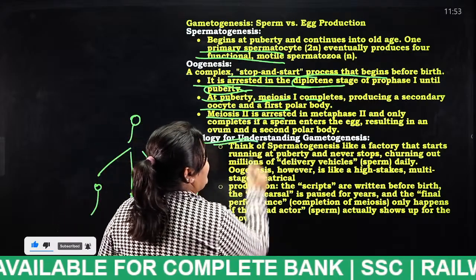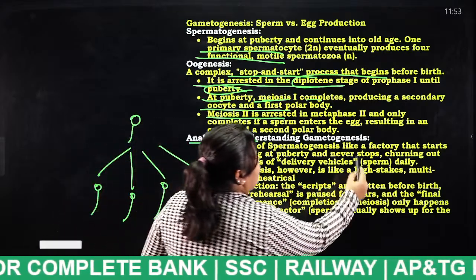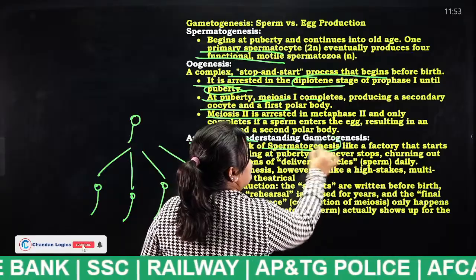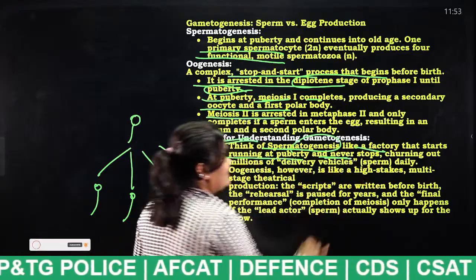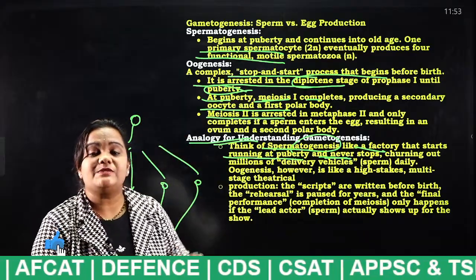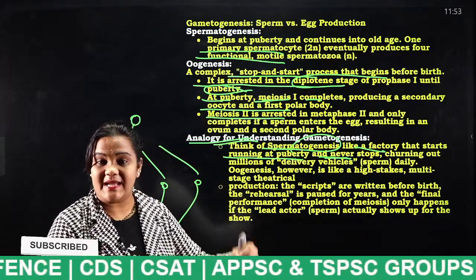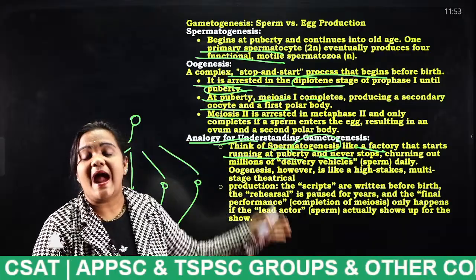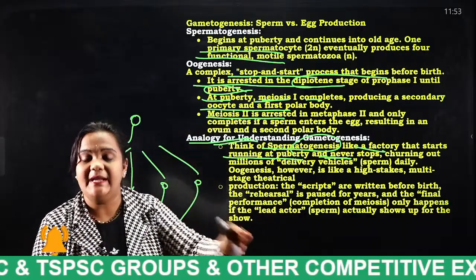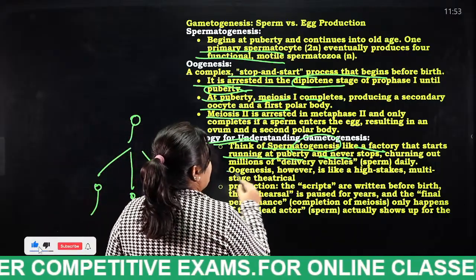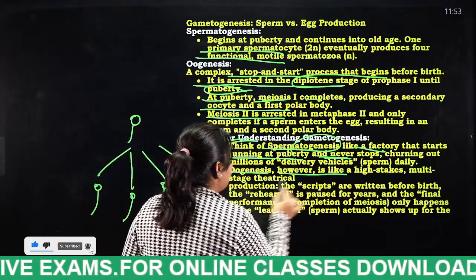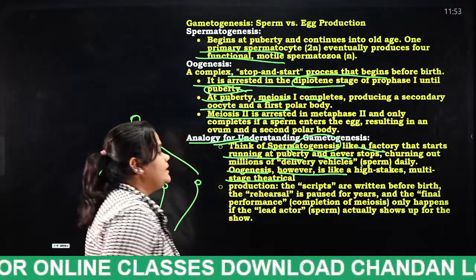Analogy: spermatogenesis is a factory that starts running at puberty and never stops. So what I have said is, sperm release in males starts at puberty and will not be stopped at any time until they die. And oogenesis, however, is like a high stakes multi-stage theatrical.